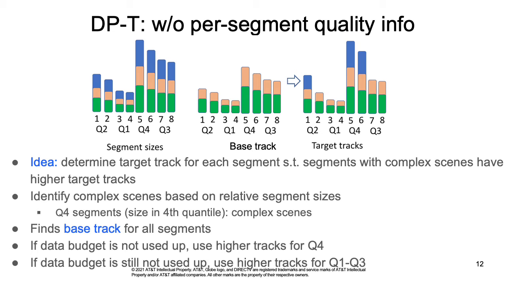If the data budget is still not used up, then DPT increases the tracks for Q1 to Q3 segments by 1 again in the playback order until the data budget is used up. In this figure, the base track is track 2. Since the data budget is not used up, DPT increases the track level for the 2 Q4 segments to track 3. After that, there is still remaining data budget, so DPT increases the track for segment 1 to track 3.